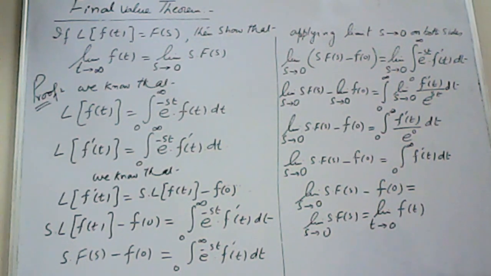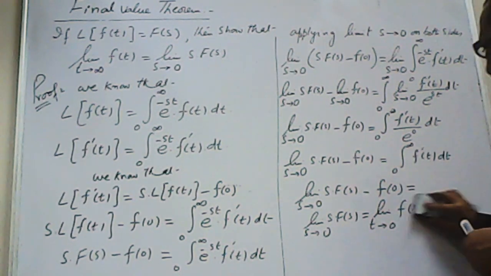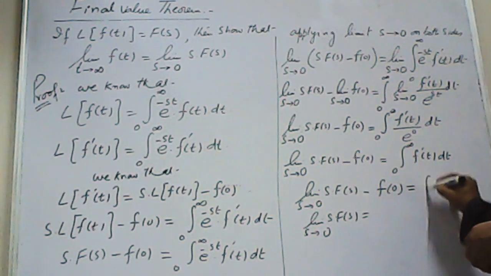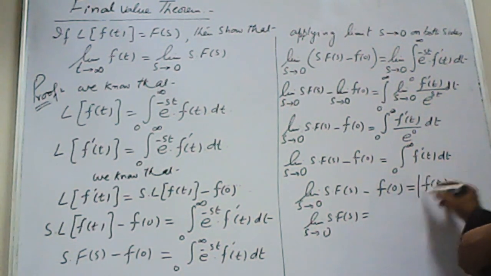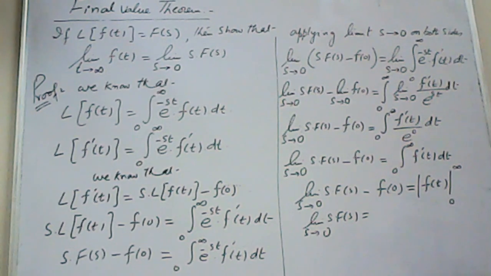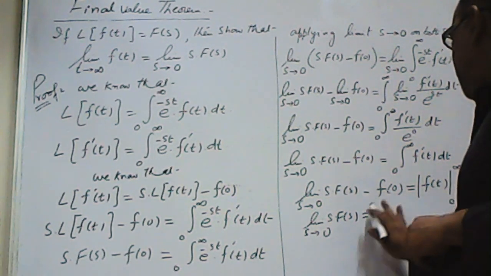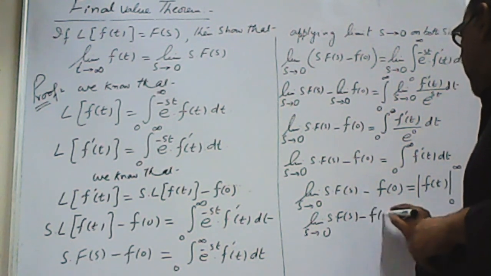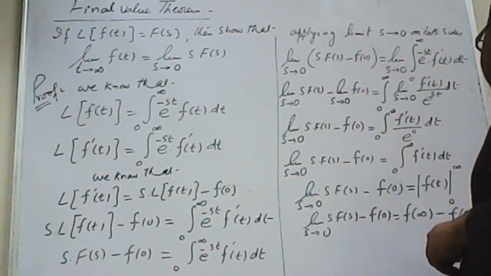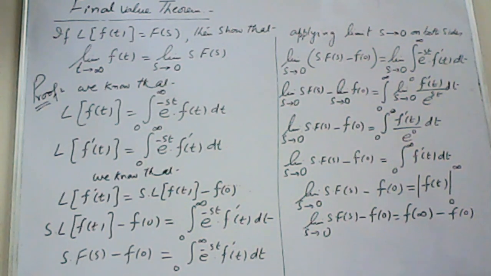So integrating the right hand side, the integral of f dash t will be f(t), and the limits are 0 to infinity. So it means if I substitute the upper limit, it will become f(infinity) minus the lower limit, it will become f(0).